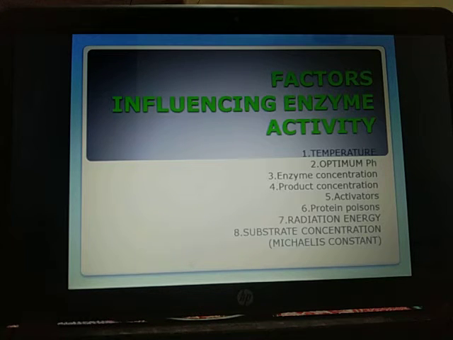Low temperature preserves the enzyme in the inactive state. Therefore, it is used in the preservation of food inside a cold storage. Low temperature inside cold storage prevents spoilage of the food by two methods: inactivity of the enzymes present inside the food articles, and non-activity of the microbes because their enzymes also become inactive at low temperature. High temperature destroys enzymes by causing their denaturation. This occurs at 50 degrees Celsius or so.